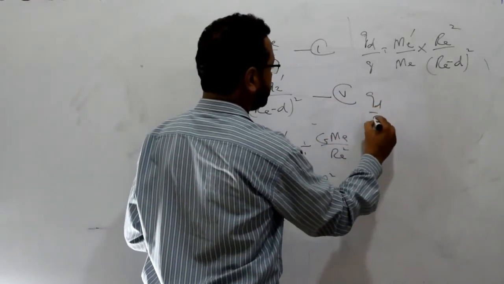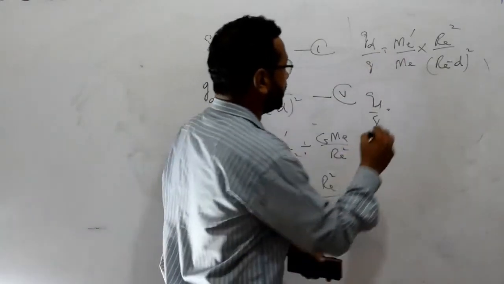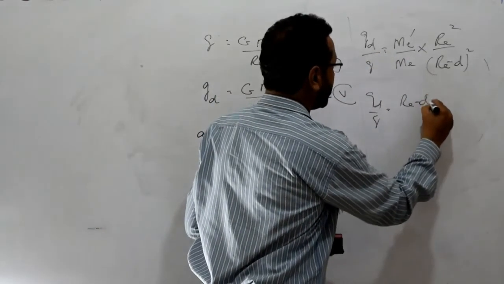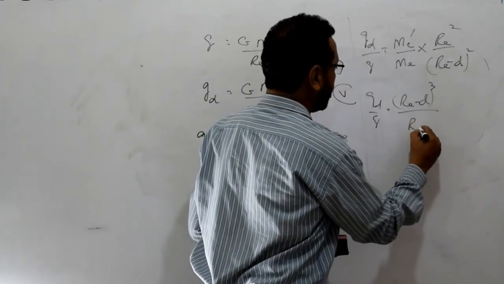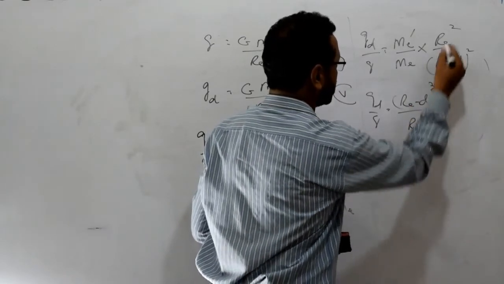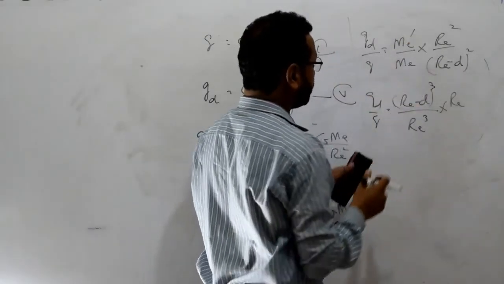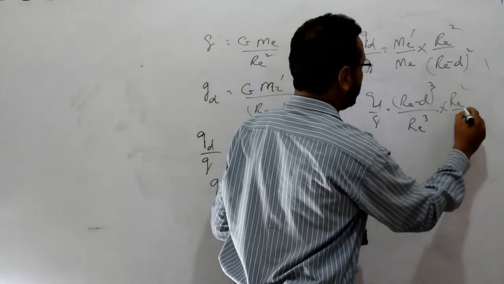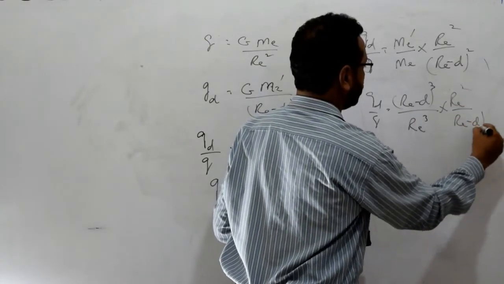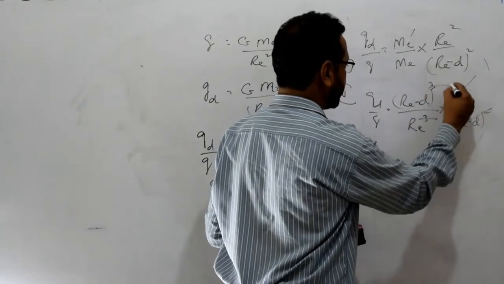But from equation 4, ME dash over ME we already know, that was (RE minus D) whole cubed divided by RE cubed, into this one. So we have just put the value of this ME dash, the ratio of the effective mass to the mass, into RE square over (RE minus D) whole square. Now this square factor will be cancelled and this factor will be cancelled as well.